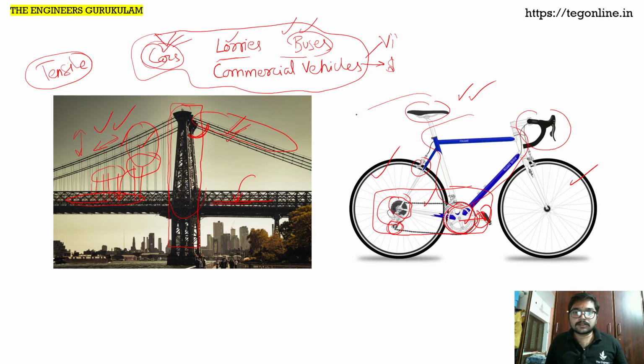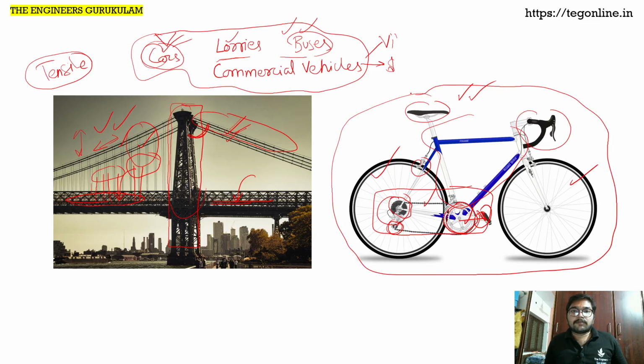The purpose of this cycle is that a rider will ride this bicycle from one place to the other. So he will sit on this seat. The purpose of the seat is to withstand the load of a particular person. The purpose of this pedal is that the rider exerts force using his leg onto this pedal and tries to rotate it in the clockwise direction using this chain and sprocket mechanism.